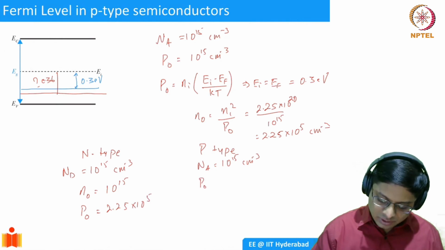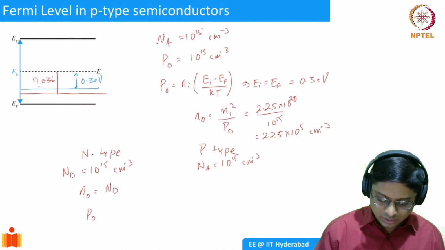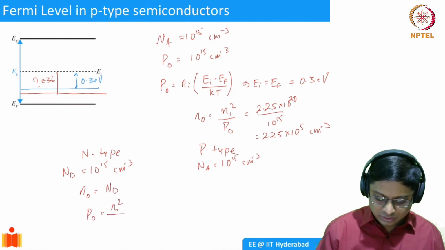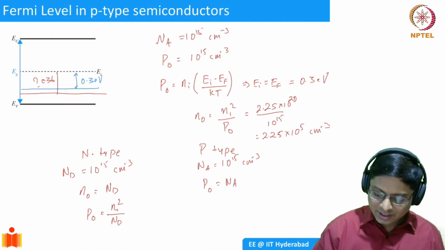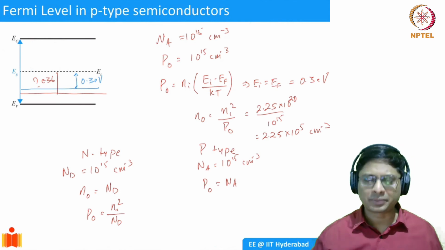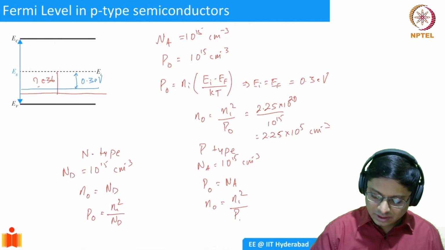Let me write it in expression form so that you can use it. For n-type, n0 is Nd and p0 is ni squared divided by Nd. For p-type, p0 is Na, because you're introducing acceptors, and n0 is ni squared by p0.